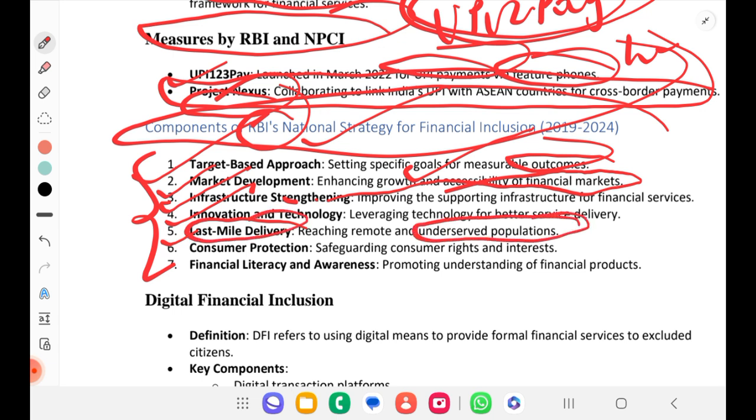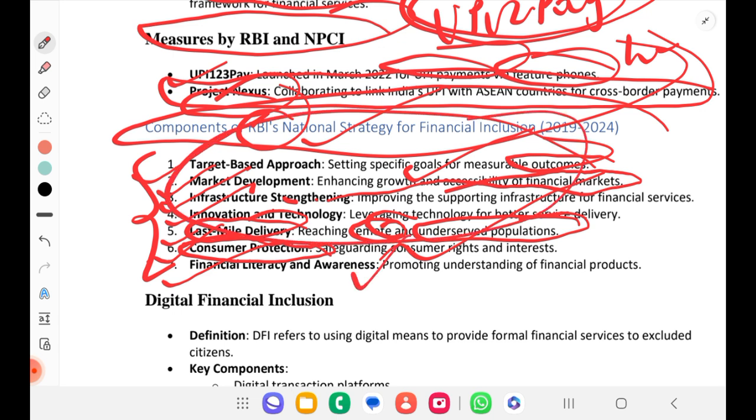It's not underserved people, it is remote people who are not able to access things. Last mile delivery. Consumer protection. Yes, consumer protection. Before also we have seen financial literacy and awareness. So all these things are there. First thing is awareness. Even you can write here training, awareness, training, skill development. And then R&D, innovation and R&D. Then reaching last mile, target based approach, holistic approach. These things are the key terms.